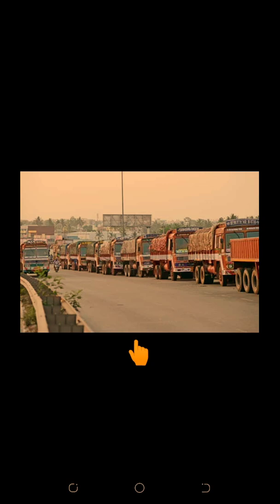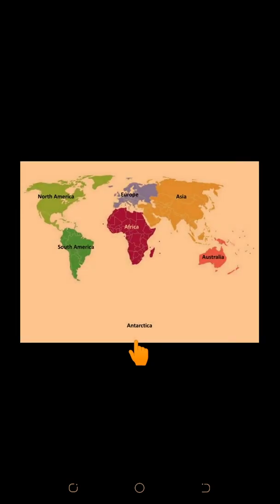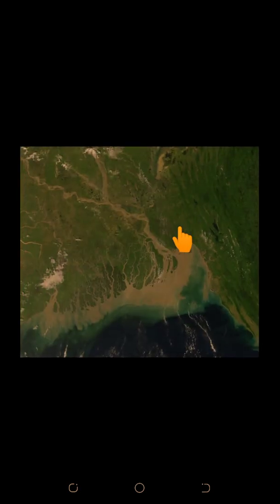Some of the largest plains made by the rivers are found in Asia and North America. For example, in Asia, these plains are formed by the Ganga and the Brahmaputra in India and the Yangtze in China. Plains are the most useful areas for human habitation.